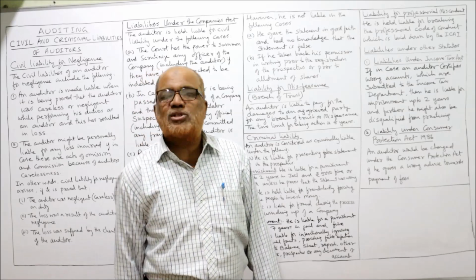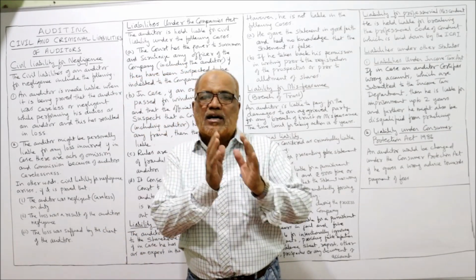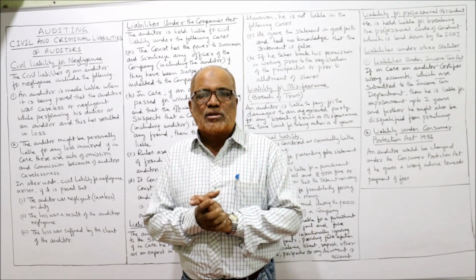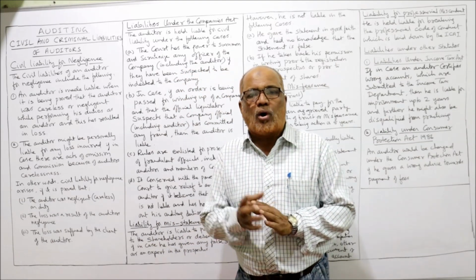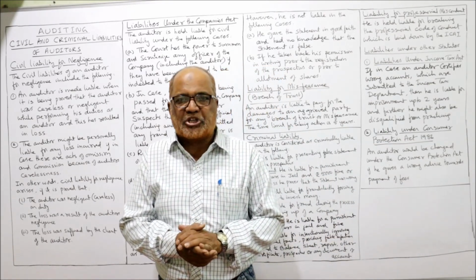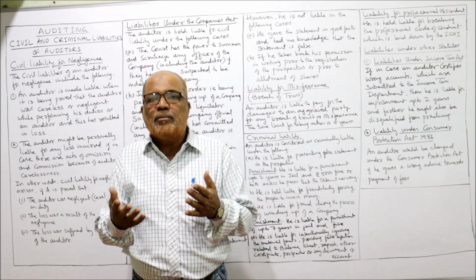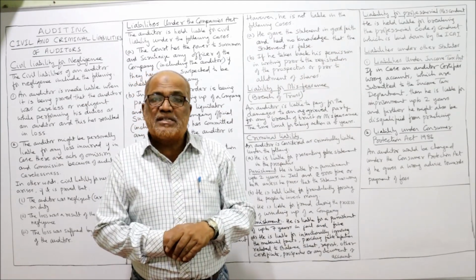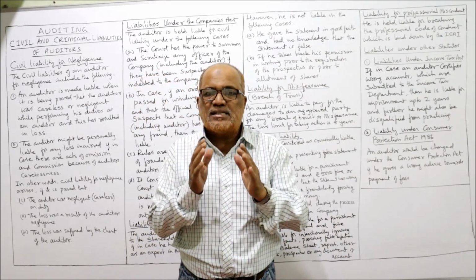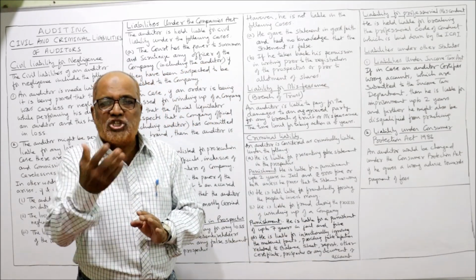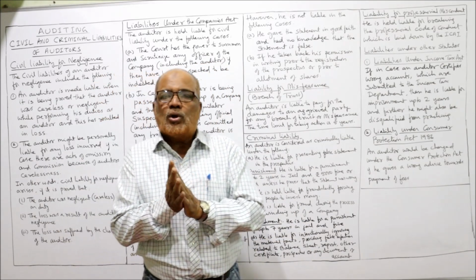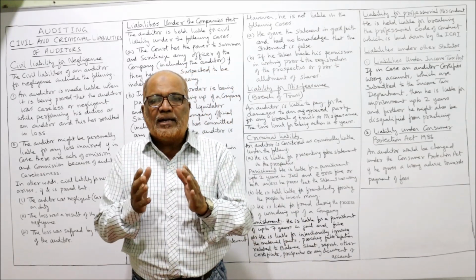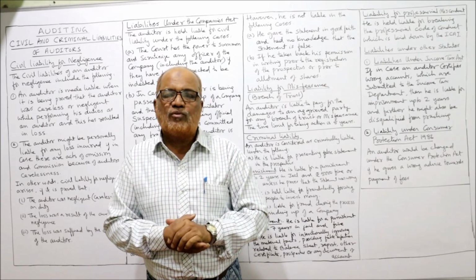So in this video I have explained the civil and criminal liability of auditors. Civil liability arises under negligence, under the Companies Act, or by making a misrepresentation in the prospectus. Similarly, criminal liability will arise under different statutes according to professional misconduct. The ICAI can take action for breaching the code of conduct. So this is the end of this video regarding civil liability and criminal liability. We'll take up the next topic in auditing in the next video, inshallah.